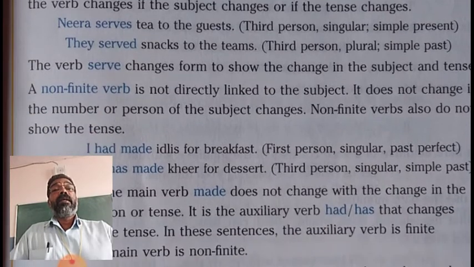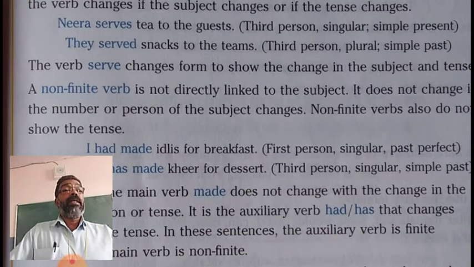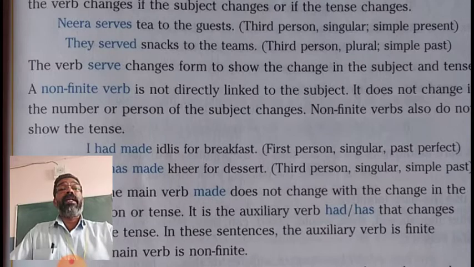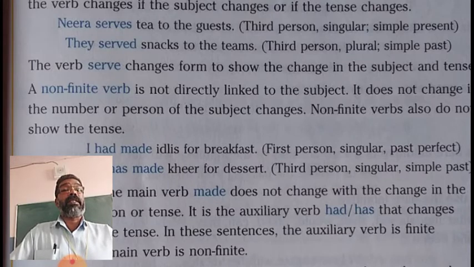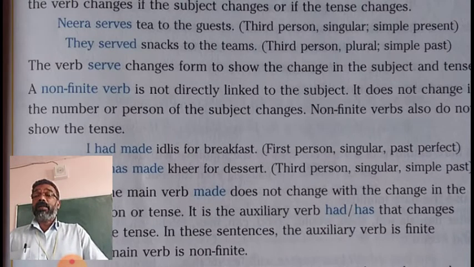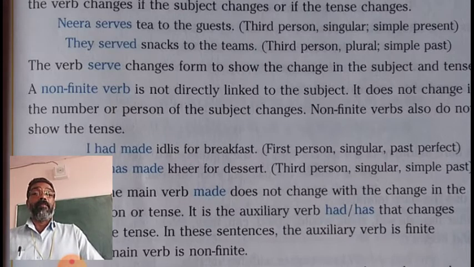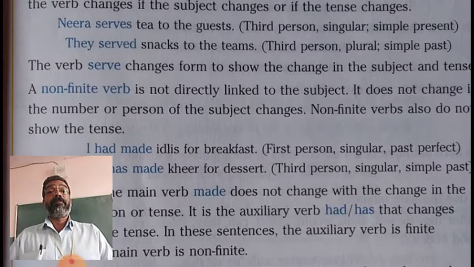Non-finite verb. A non-finite verb is not directly linked to the subject. It does not change if the number or person of the subject changes. Non-finite verbs also do not show the tense. So non-finite verbs are verbs that do not undergo changes. Whatever may be the subject or whatever may be the tense, non-finite verb remains the same without changing its form.